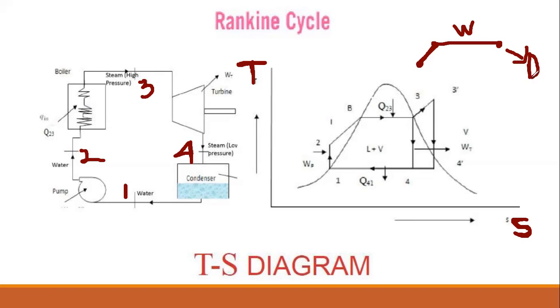When it goes to dry steam, we all know that in the boiler we use a component known as a superheater, where we try to raise the steam temperature more than dry steam. So we give more heat, and finally it becomes superheated steam. Basically this happens in the boiler: starting from a particular point, then the boiling point, then wet steam, after that dry steam, finally superheated steam. This happens from 2 to 3.